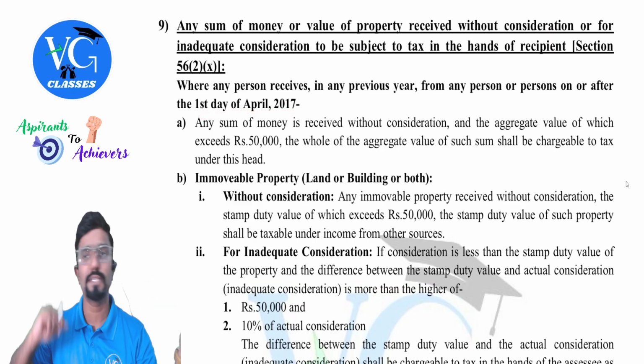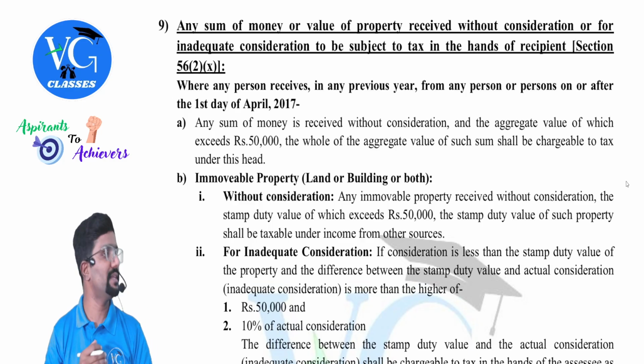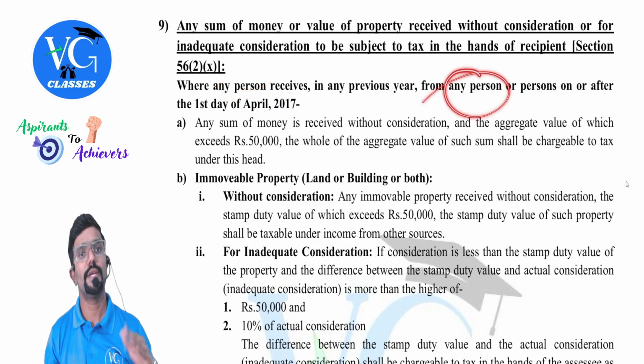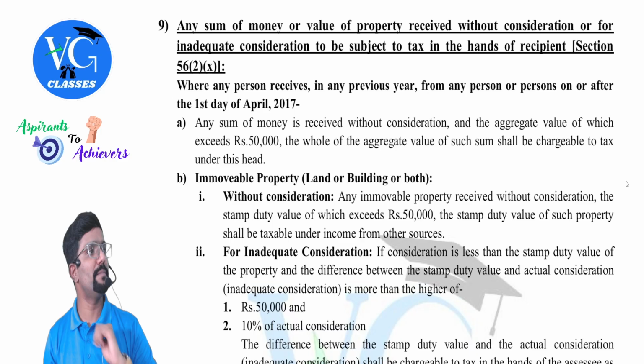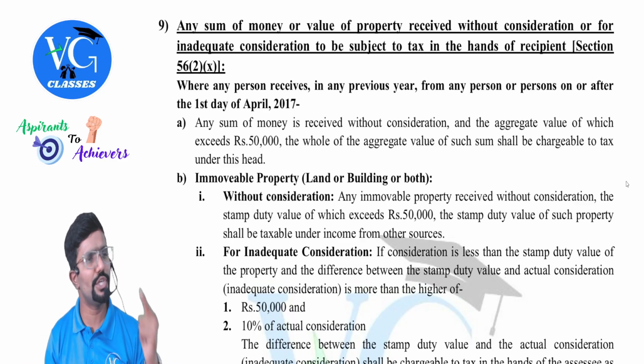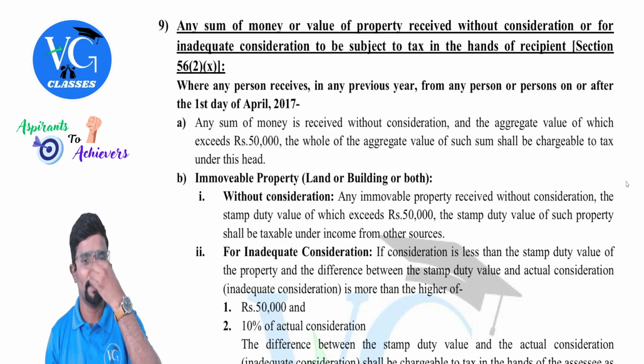Means giver might be any person, receiver might be any person. Previously, few years back, this was applicable only if the individual is receiving the gift. But later they made it any person. Giver might be any person, receiver might be any person. Any person in the sense it can be individual, HUF, AOP, BOI, company, partnership firm, anyone, guys.